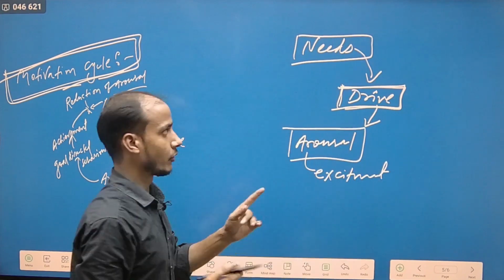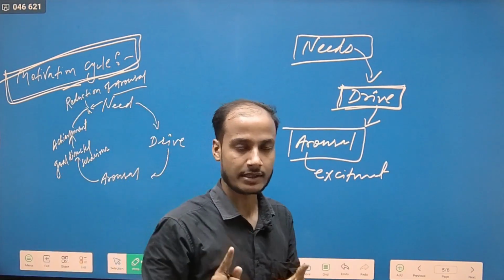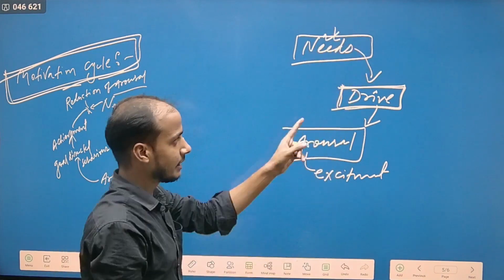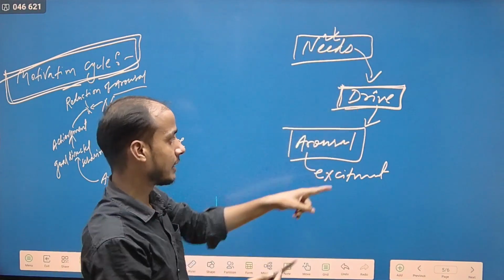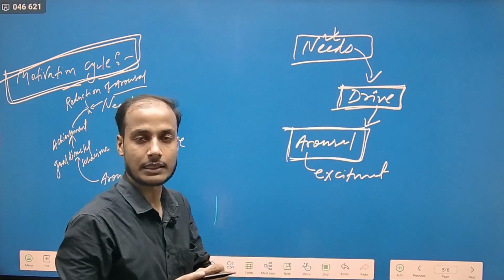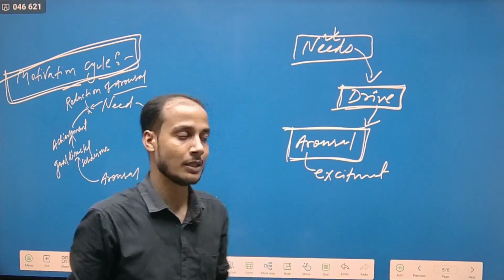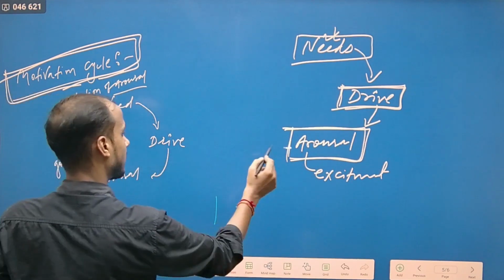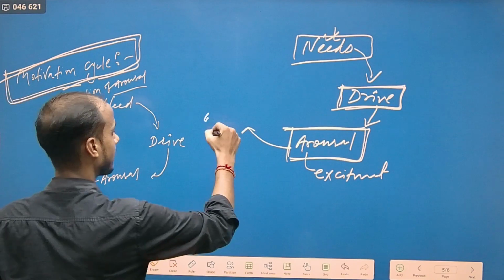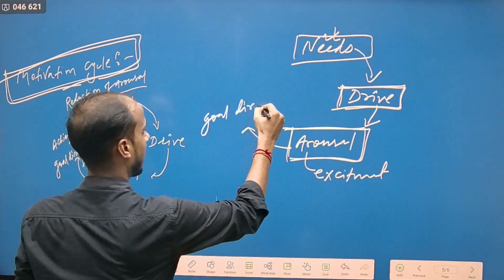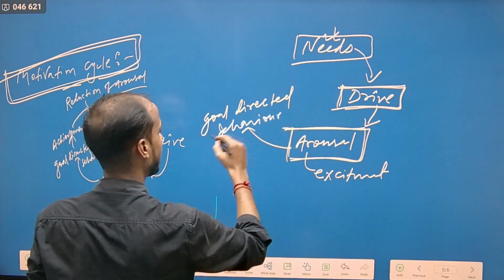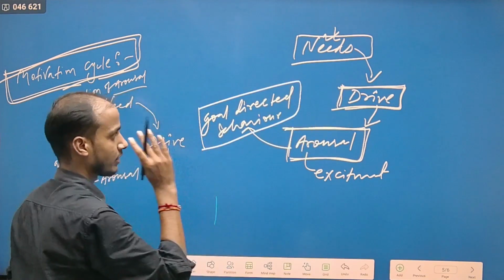Okay, so first let's understand this very important cycle of motivation. First, we have some sort of needs, those needs drive us, and after driving, that driving results into arousal, means it creates excitement within us. Okay, and after this arousal, we move towards goal directed behavior. Right? Very important, try to understand.